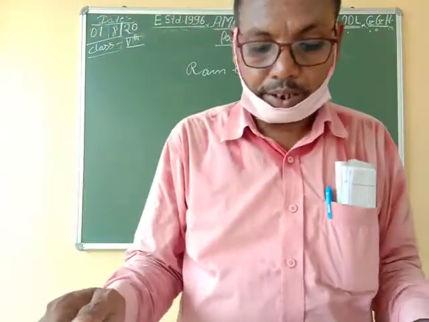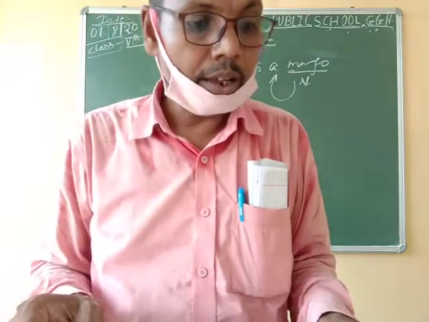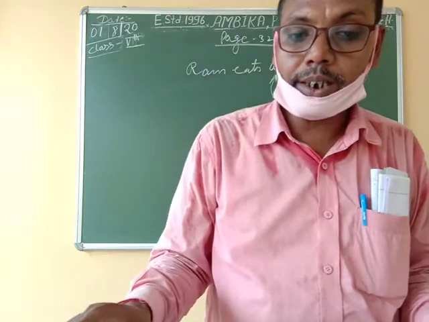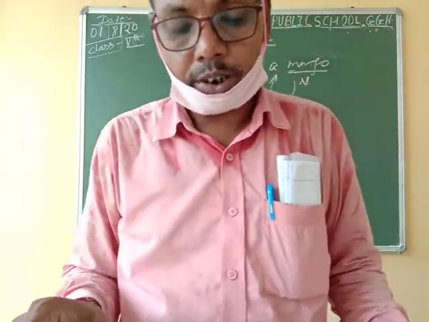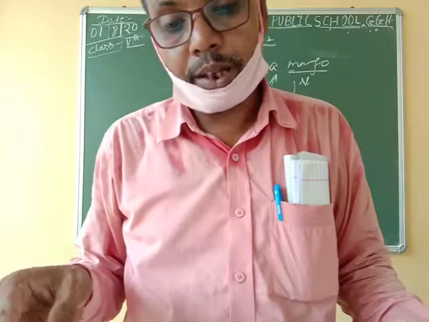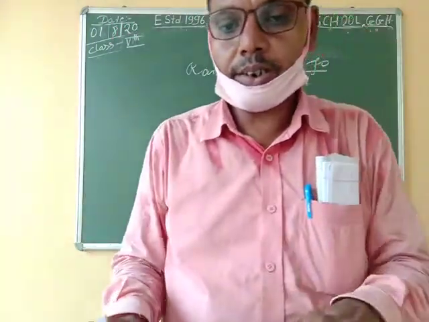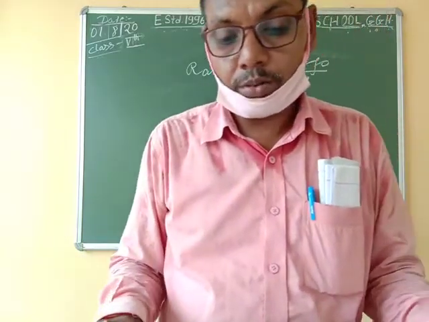Okay, so page number 35, page number 33 and page number 32. On 32 you have to understand and read countable, uncountable and determiners, and on page number 33 question A and question B. This is your homework. And on page number 35, underline the noun phrases in the sentences. This is also your homework, and try to do it.